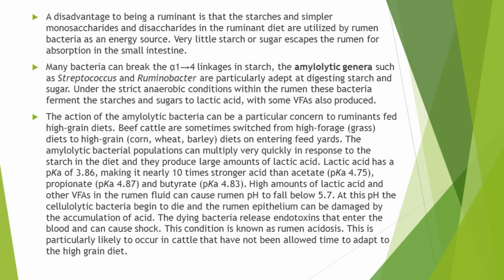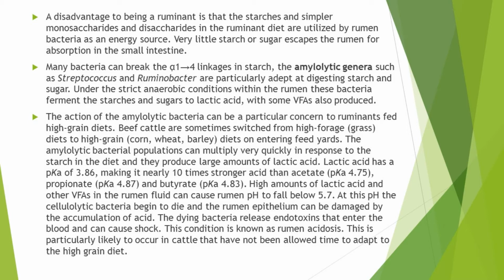Like cellulose and hemicellulose, the starches and simpler monosaccharides and disaccharides in the ruminant diet are utilized by the rumen bacteria for their energy source. So very little amount of starch or sugar escapes the rumen for being absorbed in the small intestine.